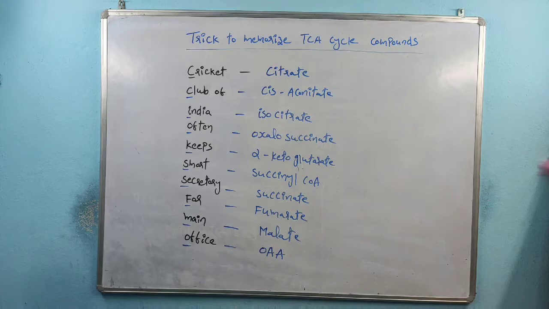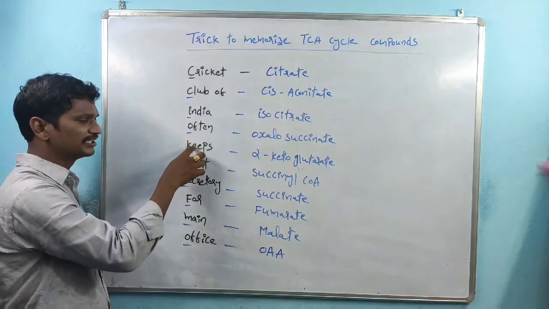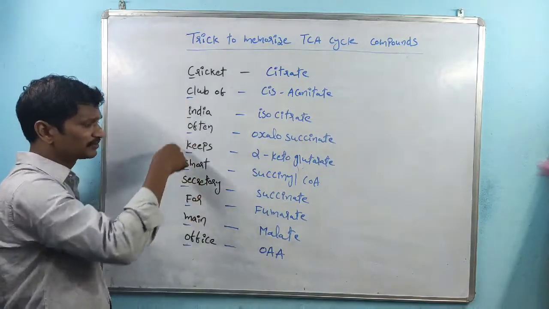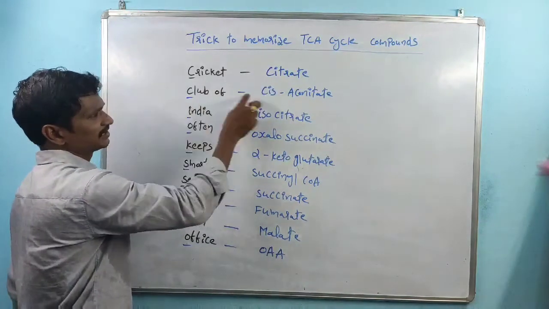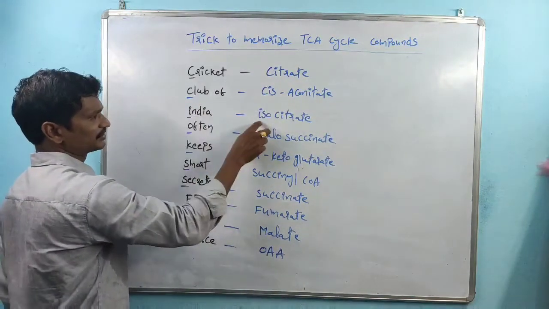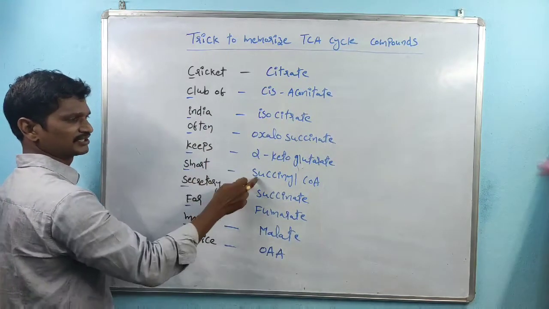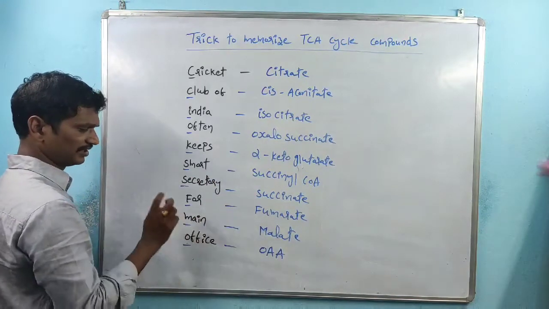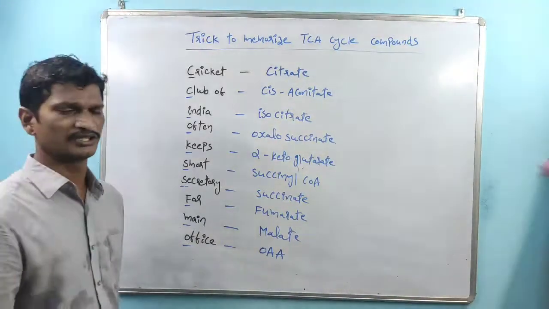So every first letter: C, citrate; C, cis-aconitate; I, isocitrate; O, oxalosuccinate; K, alpha-ketoglutarate; S, succinyl CoA; S, succinate; F, fumarate; M, malate; O, oxaloacetate, right?